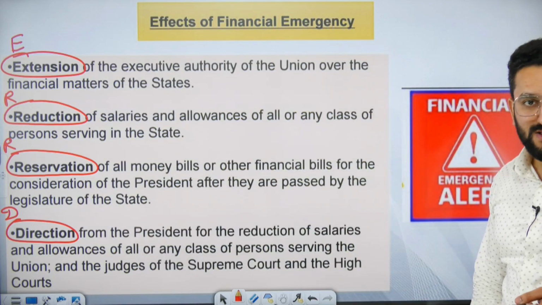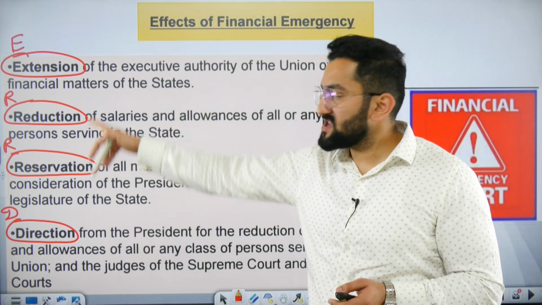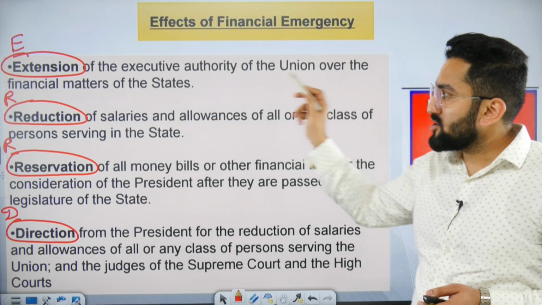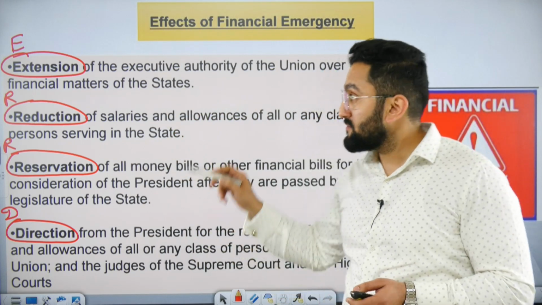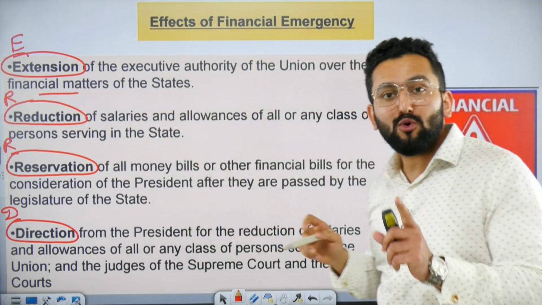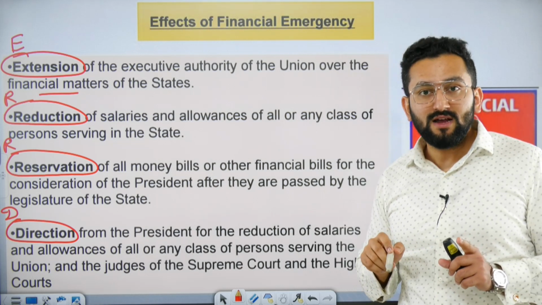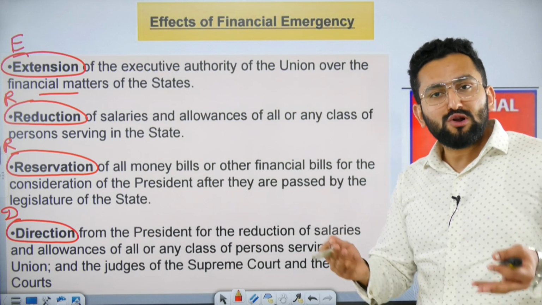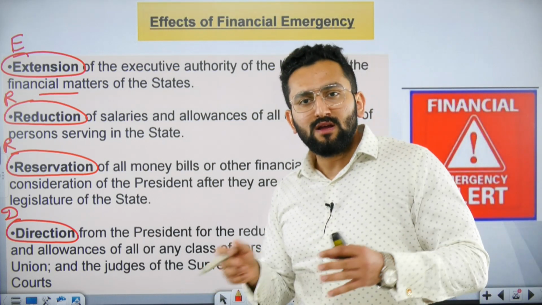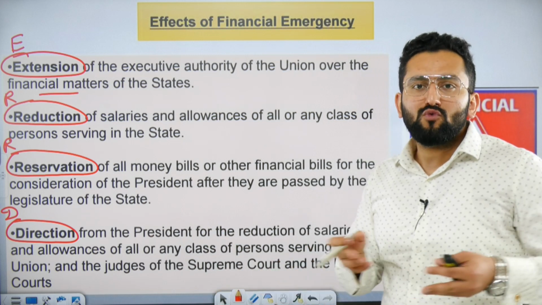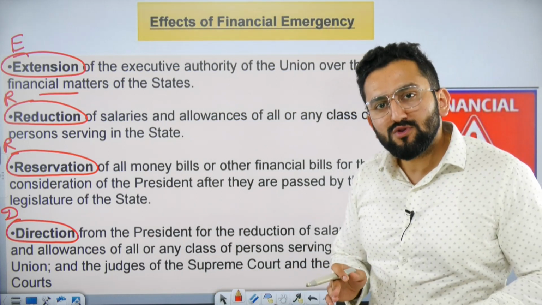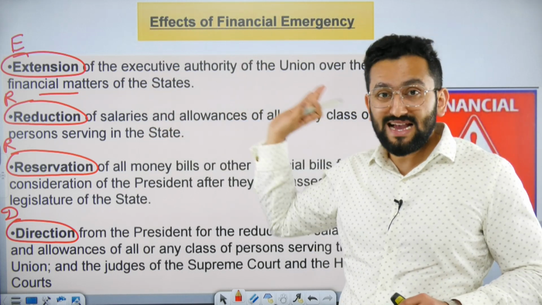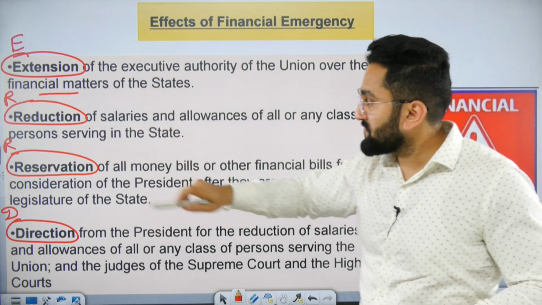Now, effect of financial emergency. So you can remember these keywords. First is extension. It means executive authority of the union over financial matters of the state. Please remember, financial matters we are talking about, right? So it means if state government wants to make a bill to bring some new policy, then in this case, president will say, no, you have to give this bill to me. I'm going to review the financial position. Then you can pass. So now financial power, this executive power, tilted towards center.